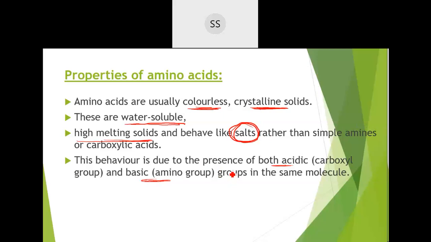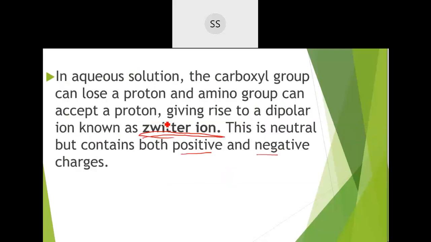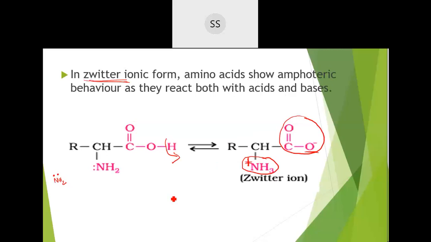So what is being found is when they were dissolved in the water, during the reaction, one proton from the carboxylic acid will be lost, and then the amino group being basic in nature accepts that one proton and gets converted to a Zwitterion. That Zwitterion is the one which has both the charges, the positive as well as the negative charge, means both acidic as well as basic group will be present. So this is how the reaction happens.